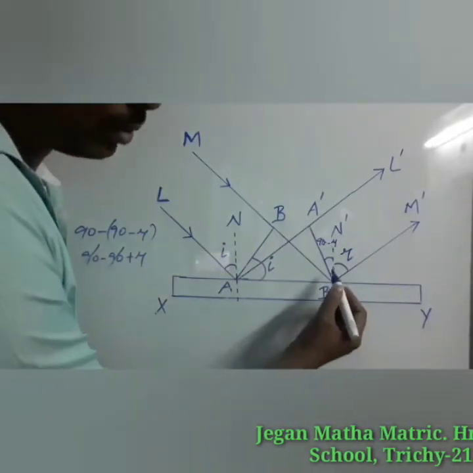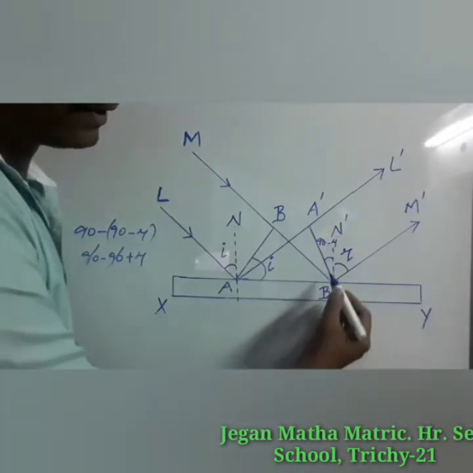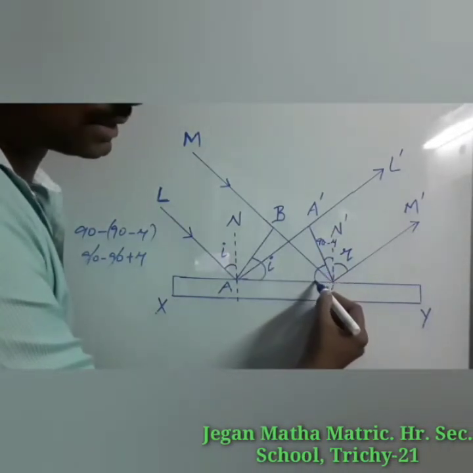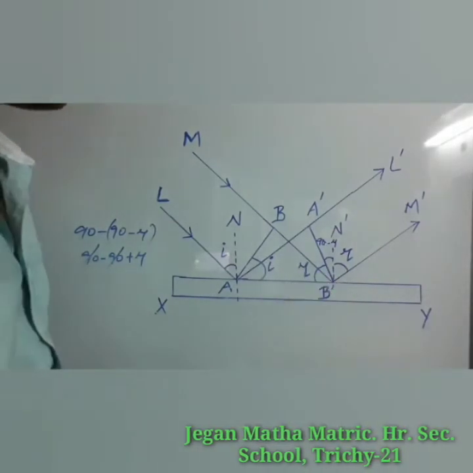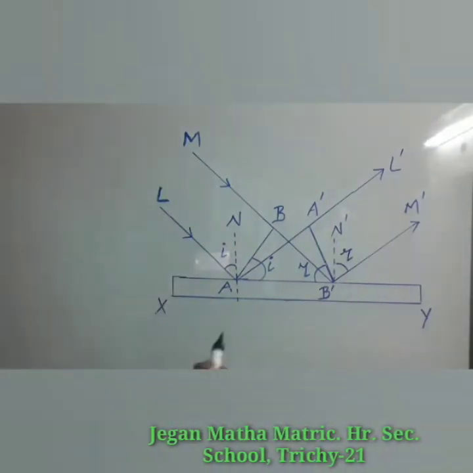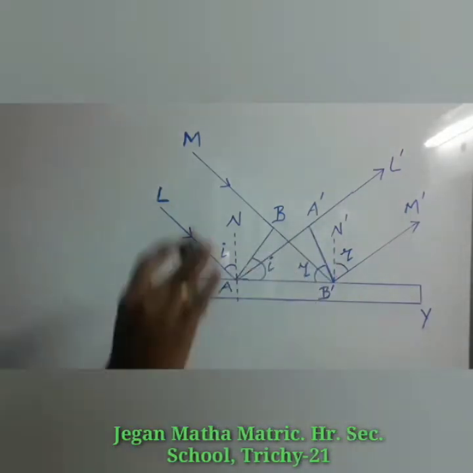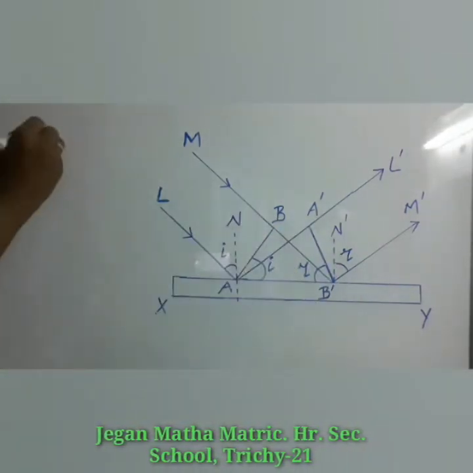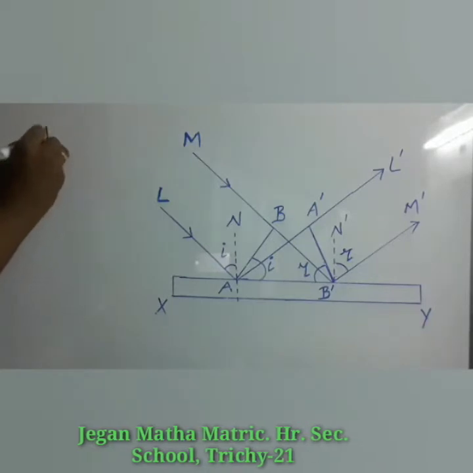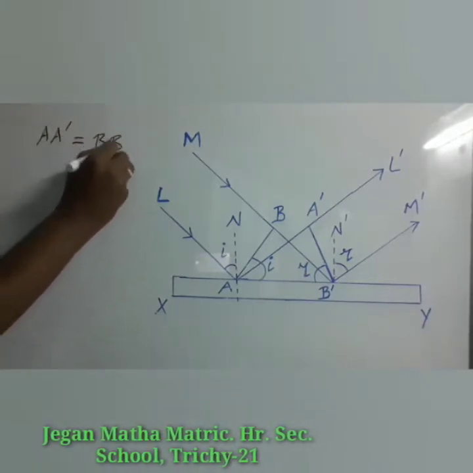So here I have found the angle between the reflected wavefront and the reflecting surface can be noted down as R. As we have discussed already, the distance A dash and B dash are same. So we can write the first condition A dash equal to B dash.